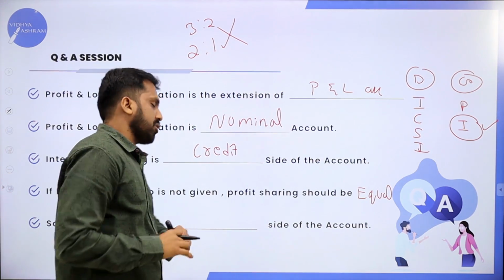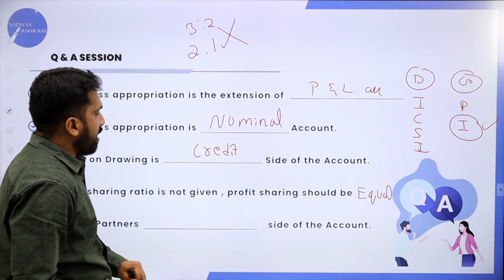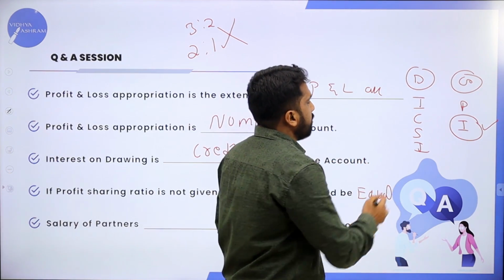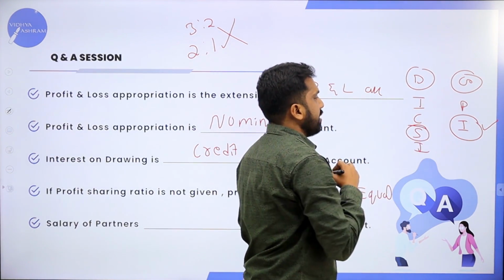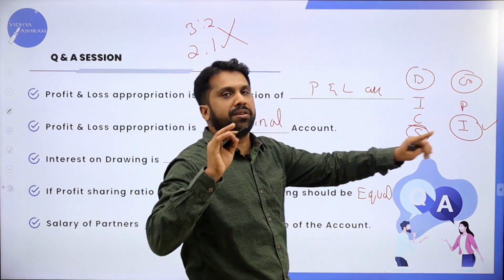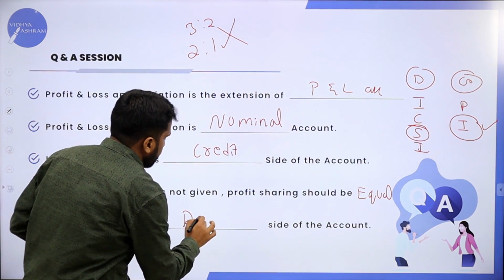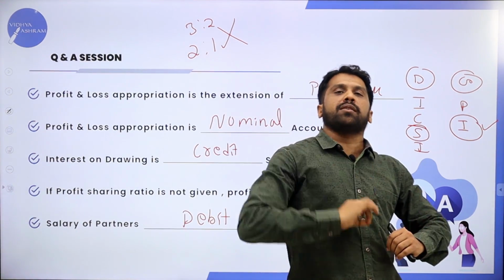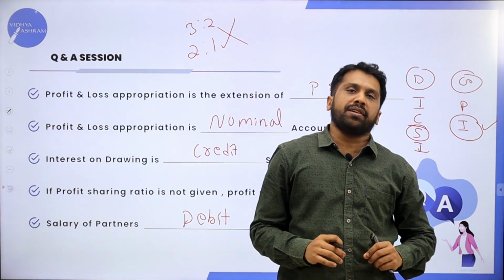And the last one: salary of partners is dash side of the account. Again, come back. Now this is salary. Is it debit or credit? This is the debit side. Your answer must be debit. Yes. This is all about P&L appropriation.